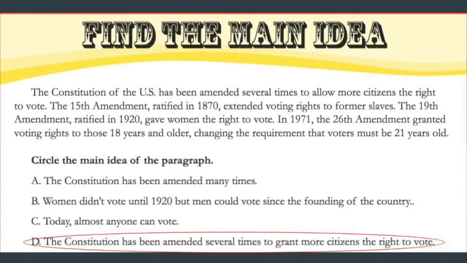Option A says the Constitution has been amended many times, which, yeah, it has. But that's not the point of that paragraph. The point of that paragraph was telling us why it was amended several times. It was amended several times to grant more citizens the right to vote. So that is why D might be a little better of an answer than A.